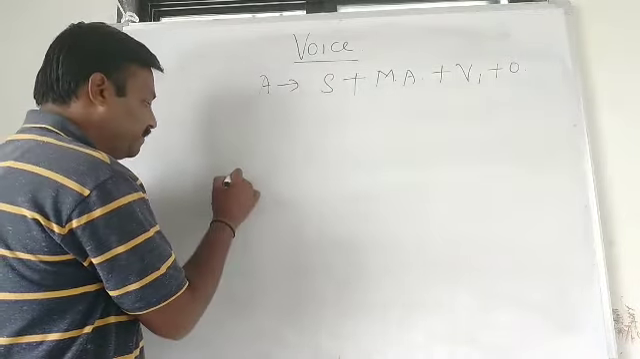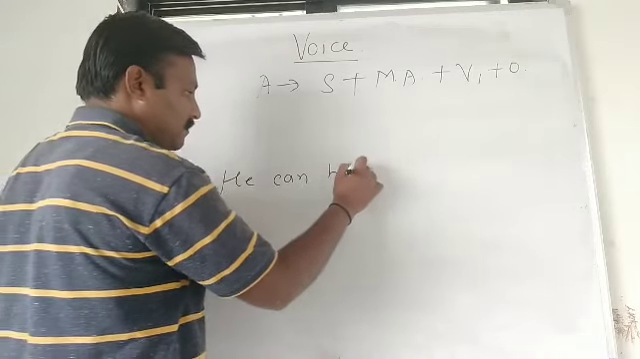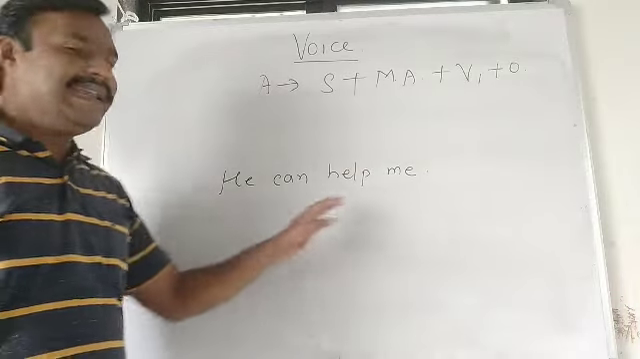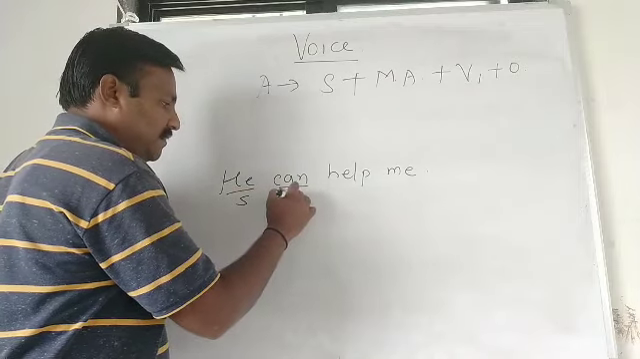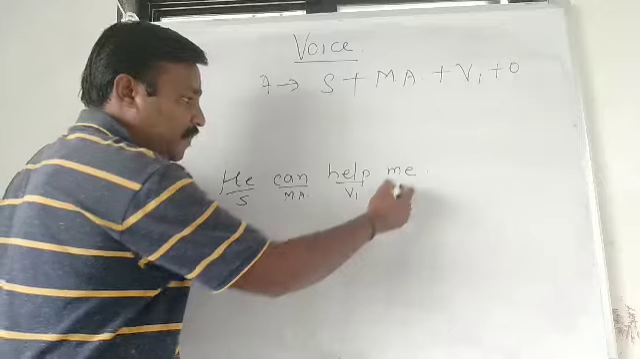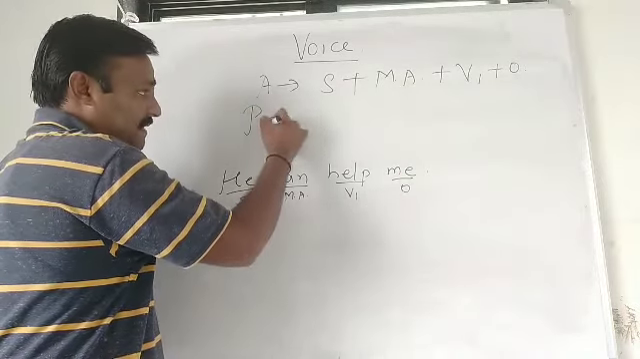For example, he can help me. Subject, this is the modal auxiliary, help is verb first form, and this is the object. So passive voice is very simple.